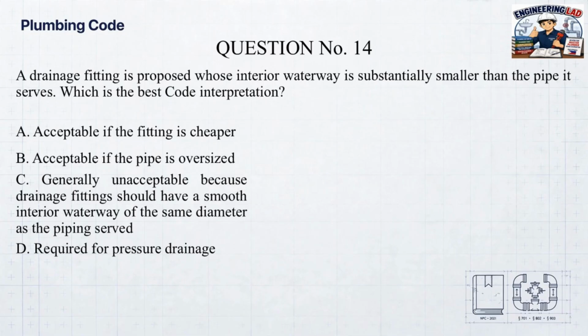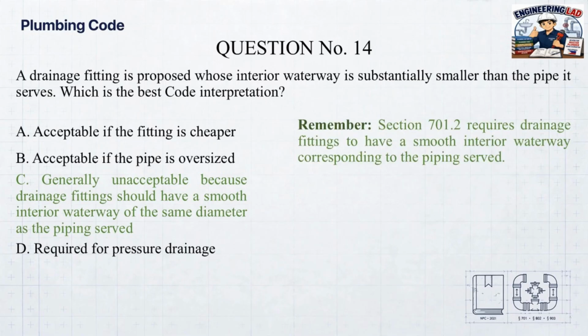Correct answer. C. Generally unacceptable because drainage fittings should have a smooth interior waterway of the same diameter as the piping served. Remember, Section 701.2 requires drainage fittings to have a smooth interior waterway corresponding to the piping served.